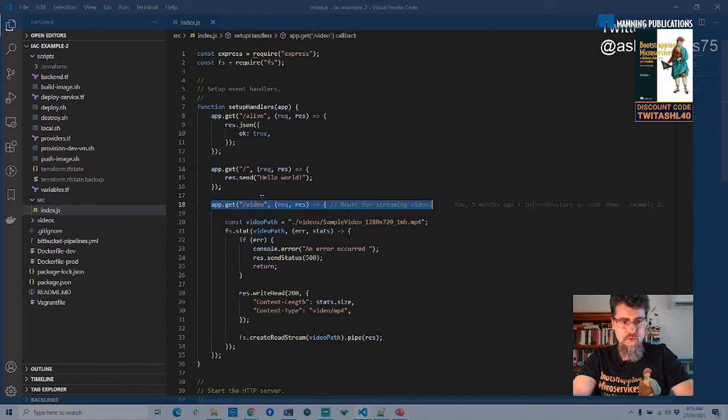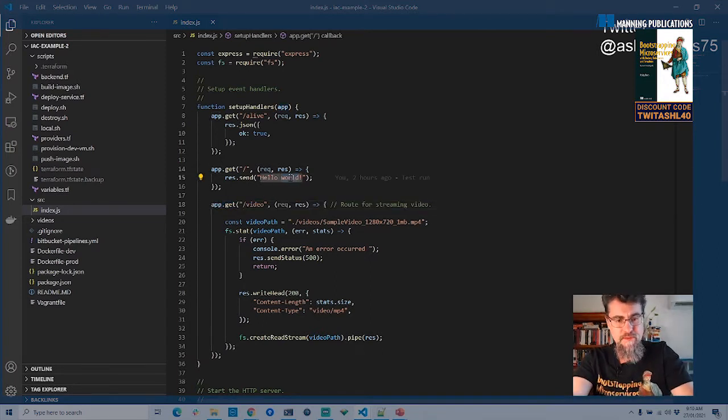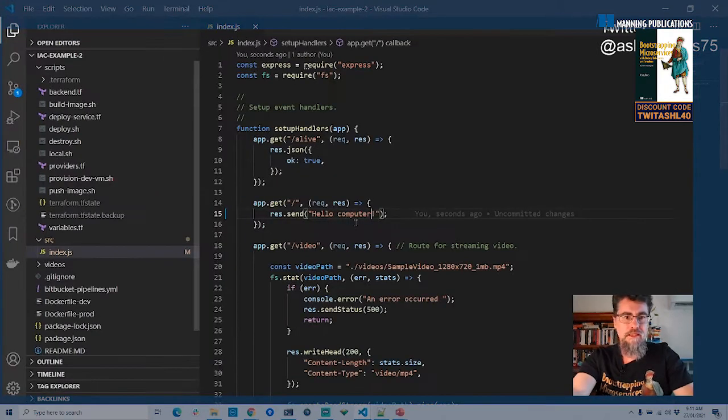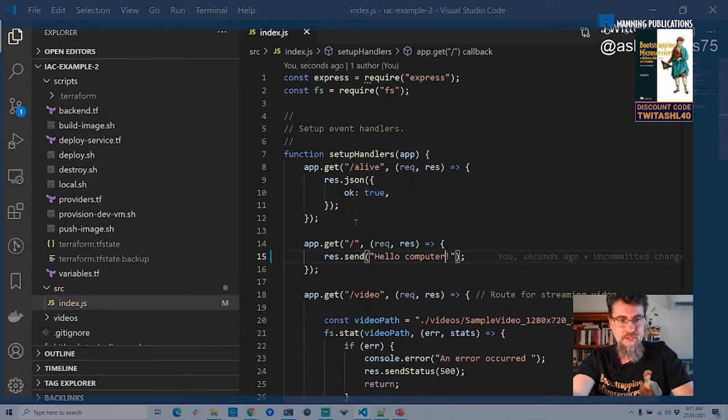Here's the video route. That's what we just hit when we were looking at that streaming video a moment ago. Just to pretend we're making a production change here, let's change this to Hello Computer. That's a good little change. Hopefully everyone can see that and it's clear on screen. So I've just updated that from Hello World to Hello Computer.